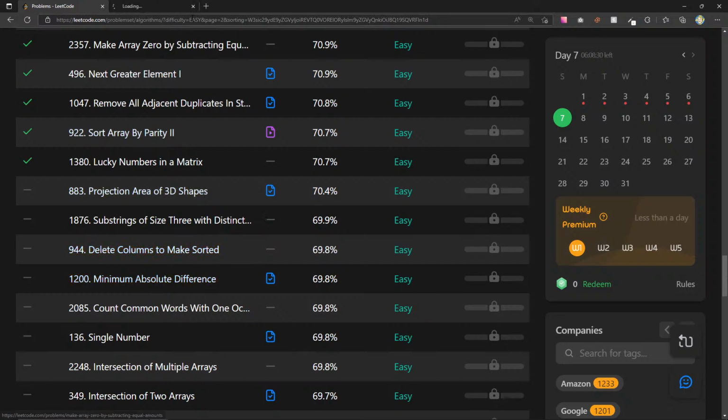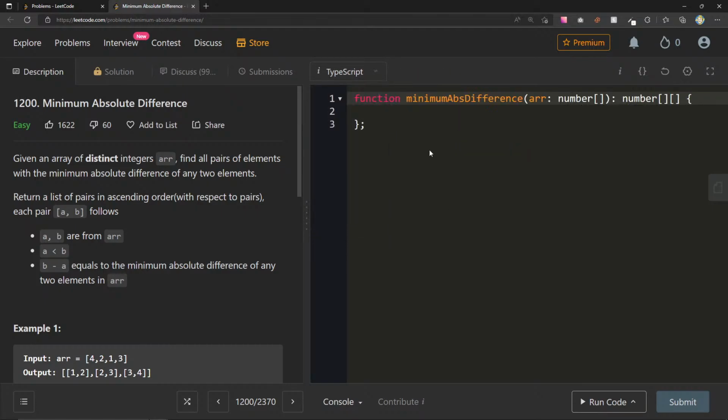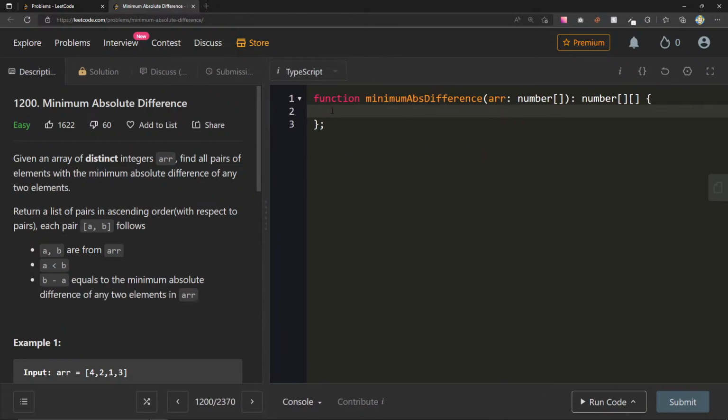Okay, minimum absolute difference. Let's see what this one's all about. You know what? I've definitely done TypeScript stuff before. I use TypeScript at work all the time, so we could do TypeScript for sure. And hey, maybe this will actually serve us. This will maybe be more valuable because we're not only practicing TypeScript syntax, but we're also solving questions. So it's like a double whammy. So yeah, I like that idea.